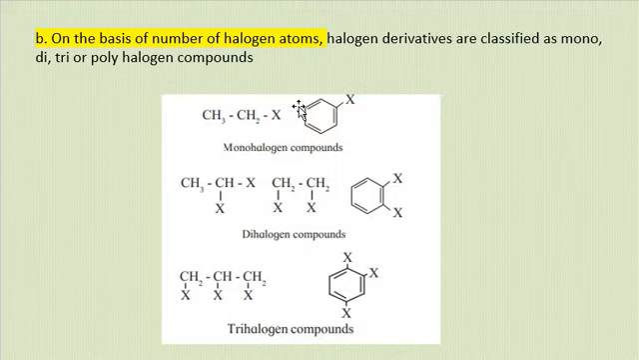In dihalogen compounds, you will see in the whole compound, whether on the same position or on different positions, two halogen atoms, like vicinal halides or geminal halides, if you remember. And trihalogen compounds are the compounds where you will see three halogen atoms present on different positions.